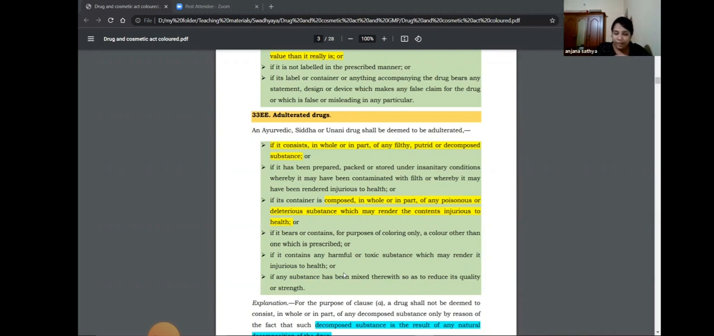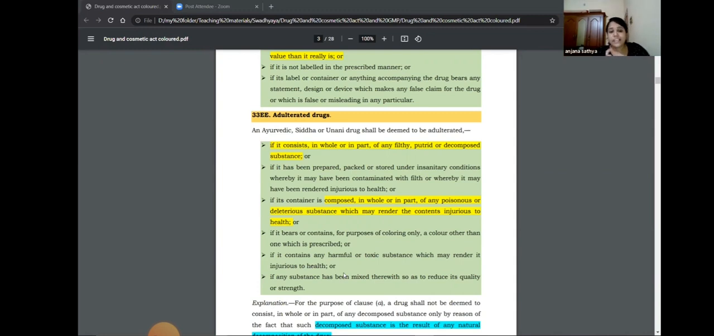Or the next provision is that it has been prepared, packed, or stored under insanitary conditions, whereby it has been contaminated with filthy, putrid, and decomposed substances. That also comes under adulterated drug. Or it is composed in whole or in part of any poisonous or deleterious substance which may render the contents injurious to health. Those will also be adulterated drugs.